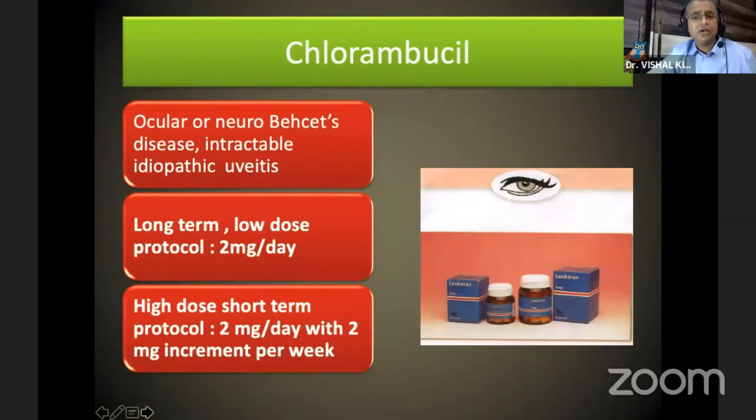Coming to the next drug, chlorambucil. It is prescribed in ocular neuro-Behçet's disease and intractable idiopathic uveitis. Long-term low dose of 2 milligram per day can be used. In short term, like pulse therapy, you can give a high dose, starting 2 milligram per day with 2 milligram increment per week.